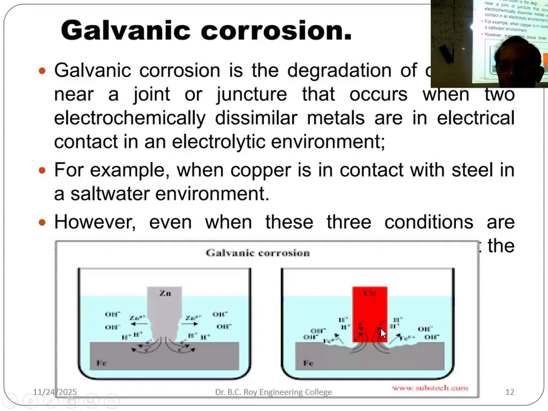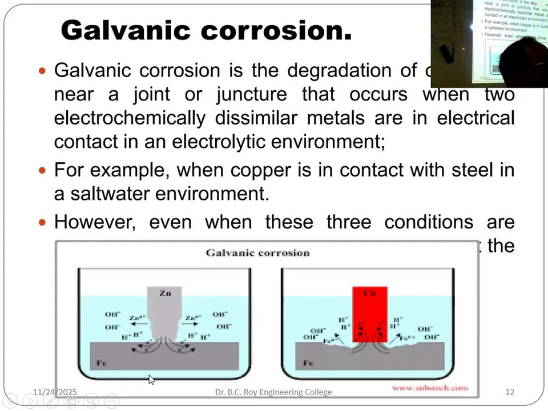And here copper is comparatively inert, it will not do anything, and what will happen, hydrogen ion from the acid droplet will be discharged here producing hydrogen gas. If copper is present, it will not be corroded, but iron will be corroded. Copper and iron if present together, then iron will be corroded because iron acts as an anode. Okay, but zinc and iron if present together, then zinc will be corroded, not the iron.